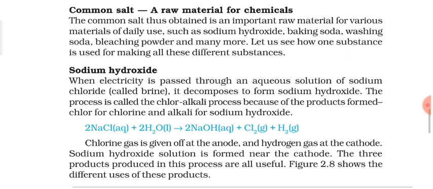So about this, we have only discussed the introduction or the main outline of the manufacturing of sodium hydroxide. Till now we have not discussed the diagram of how it is manufactured. We will be discussing that as well, and then it will be very clear for you how chlorine is formed and given off at the anode, and how hydrogen gas is given off at the cathode.